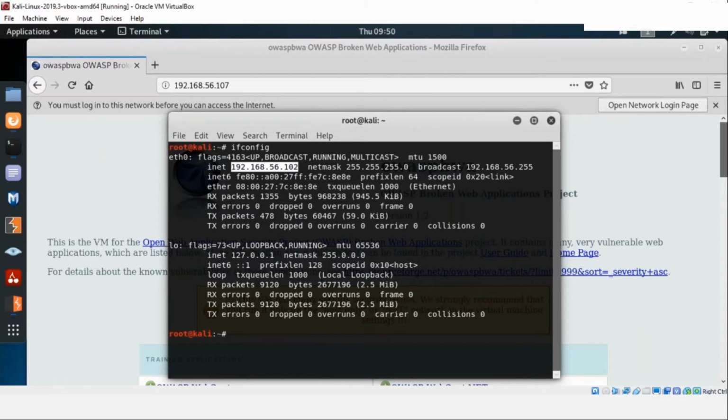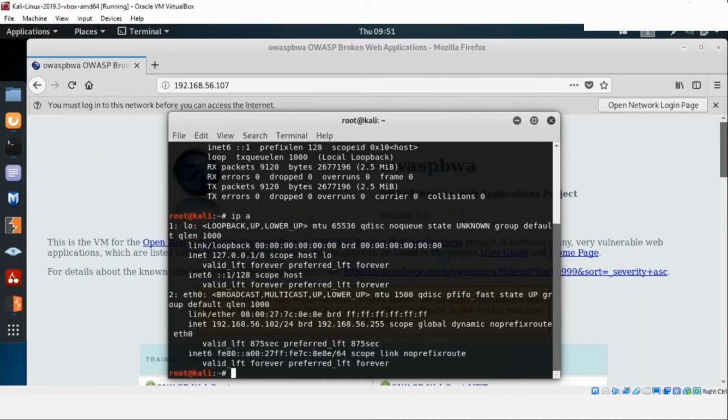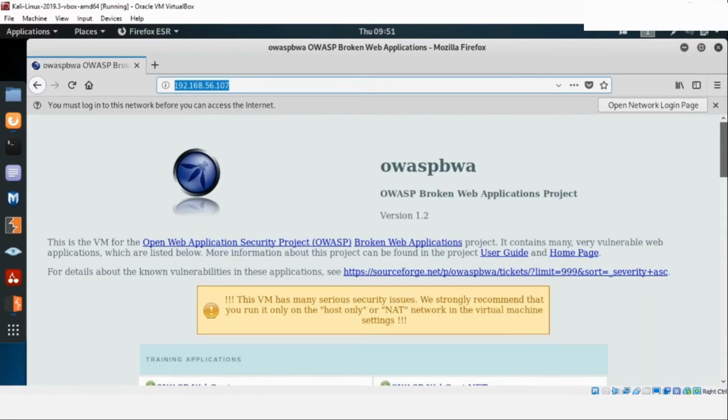ifconfig is deprecated in the newer versions of Kali, and if you are running a newer version of Kali, you might need to use ip a, which is used for just getting the same details about the IP address here. So that's the basic setup. This is the server which is running.